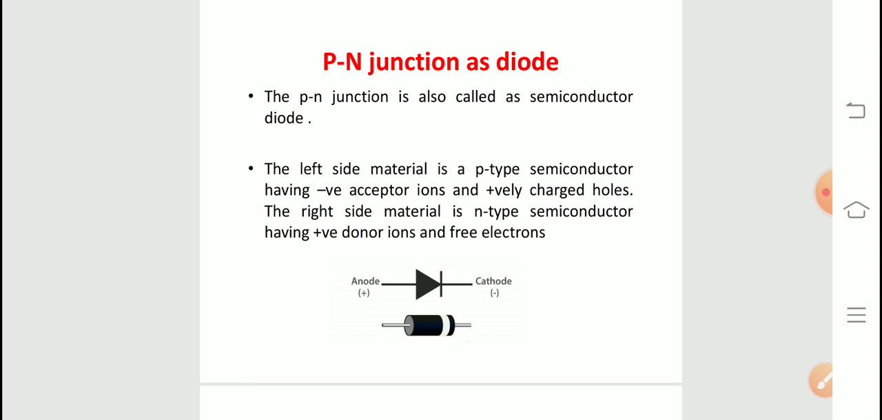Here you can see the symbol of p-n junction diode. The left side material is a p-type semiconductor having negative acceptor ions and positively charged holes. The right side material is n-type semiconductor having positive donor ions and free electrons.